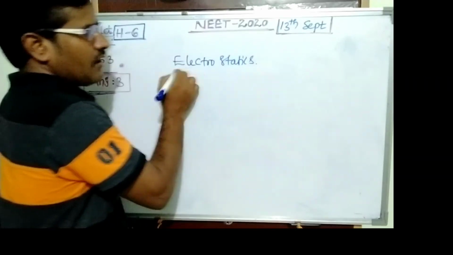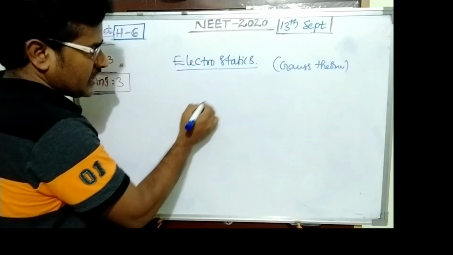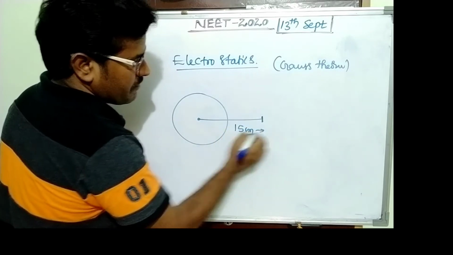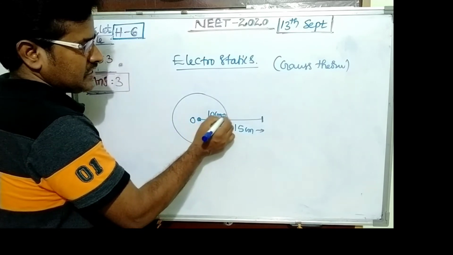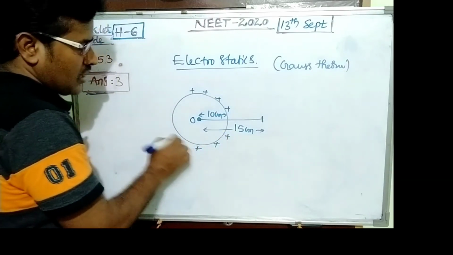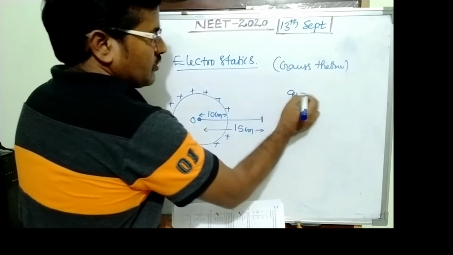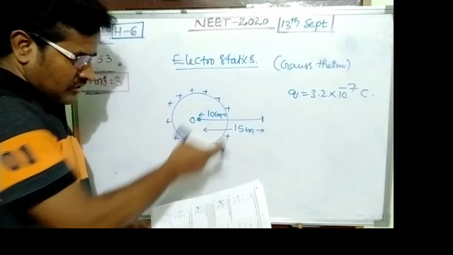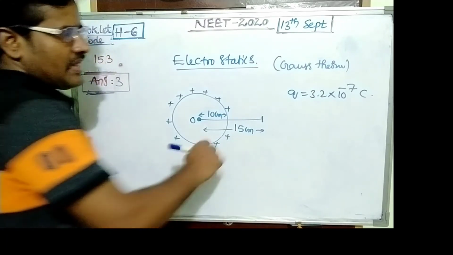It is related with the Gauss theorem. We want the electric intensity from center to 15 centimeter distance. So this is the center. The radius of this sphere is given as 10 centimeter. The charge is given, so Q equals 3.2 into 10 power minus 7 coulomb, distributed uniformly. What is the electric intensity at a point 15 centimeter from the center of the sphere?